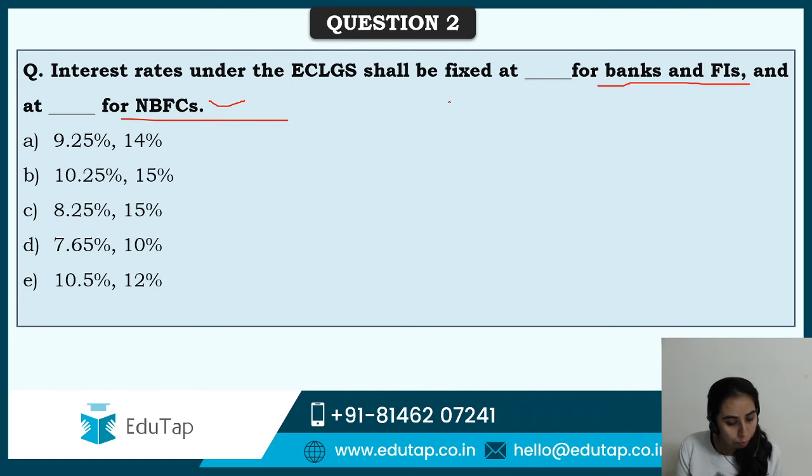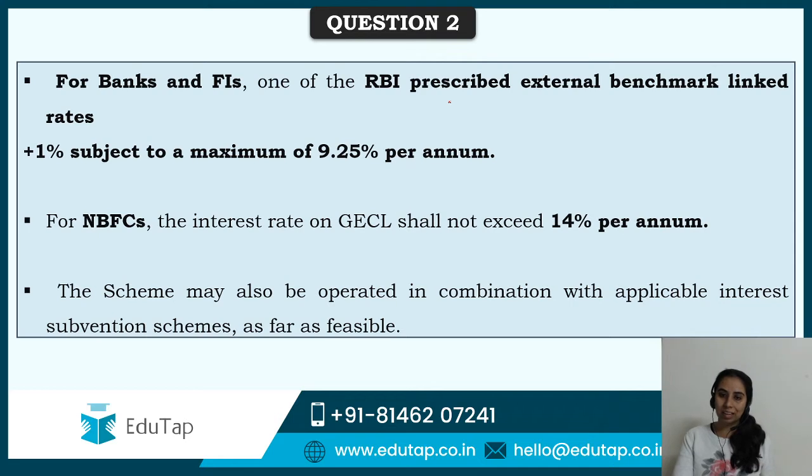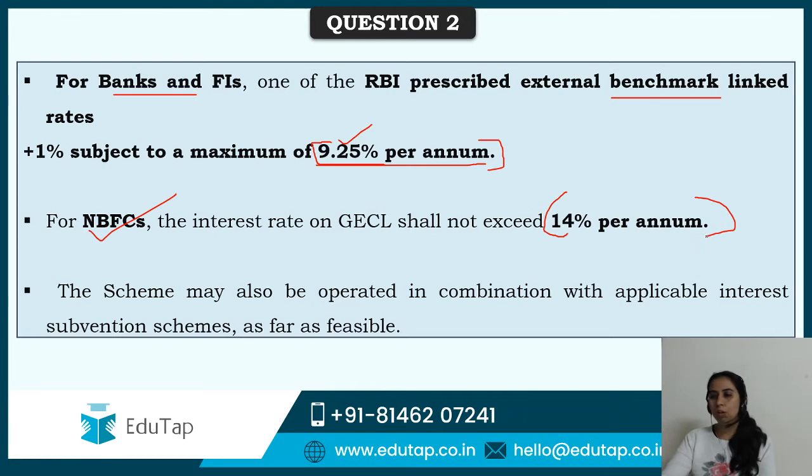I can see all of you have given the right answer: Nilesh, Ishita, Akhil, Preeti, Deepika, Kritika, Priya, again Dimpy, everyone is saying A is the right answer. For banks and FIs the upper limit is 9.25%, and 14% for NBFCs. Banks and FIs will charge the RBI prescribed external benchmark linked rate plus 1%, but subject to a maximum of 9.25%. So this cannot be exceeded for banks or financial institutions, and for NBFCs it has to be 14%. You cannot go above this interest rate. And the scheme may be operated in combination with applicable interest subvention schemes as far as feasible.